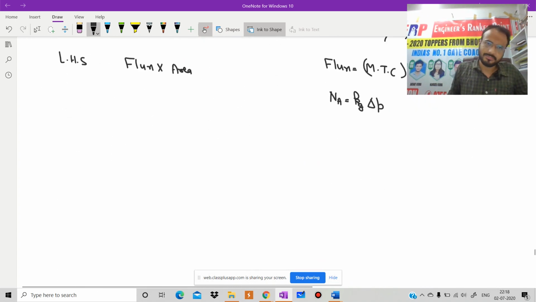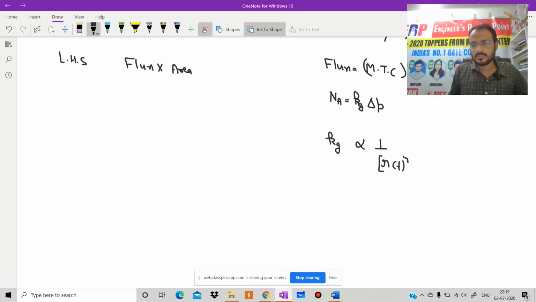Then we will get very simply this kg value is directly proportional to r(t) square. This is given in the question. In this question, some misprinting was there.